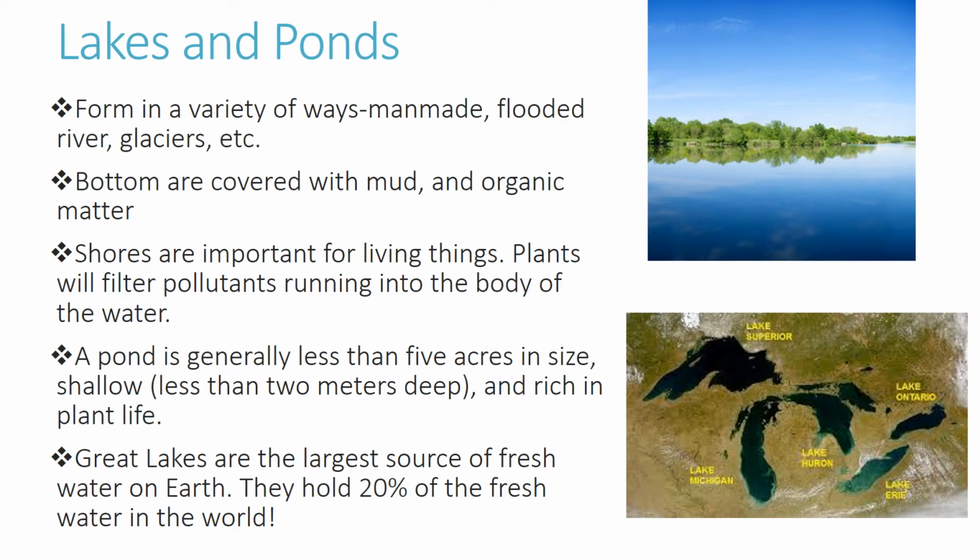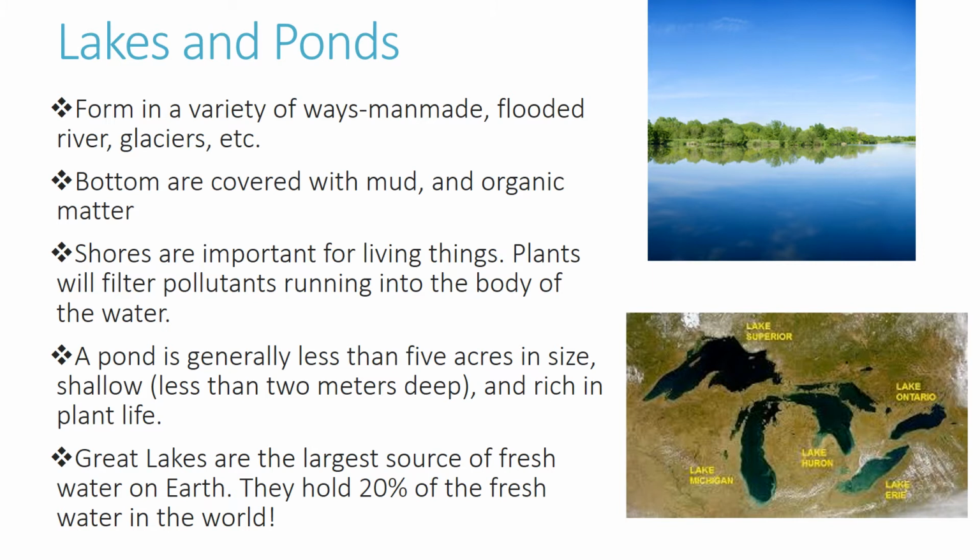Another example of freshwater are lakes and ponds. Lakes and ponds form in a variety of ways. There are man-made ponds and lakes, or sometimes we will see a flooded area that will gather lots of water from the flood, and it will create a pond or a lake. Rivers can flow, we talked about the mouth of the river flowing into these bigger areas of water. Also glaciers, as they melt, can create these big bodies of water.